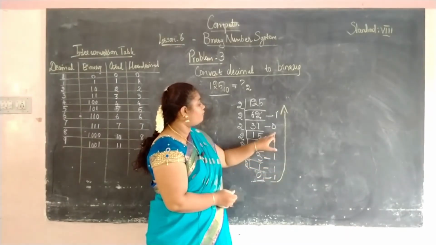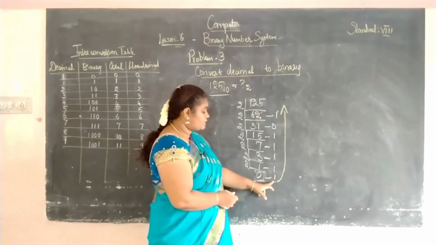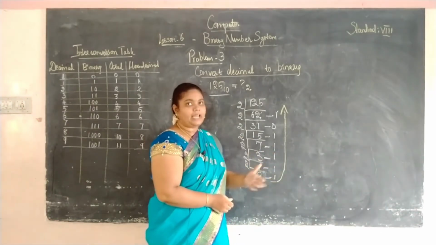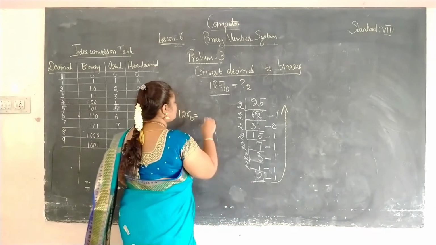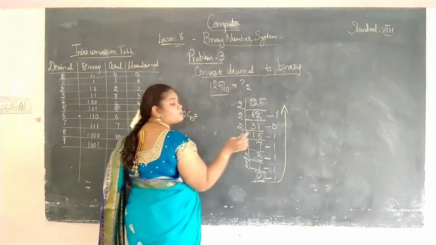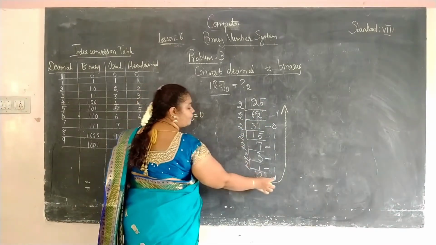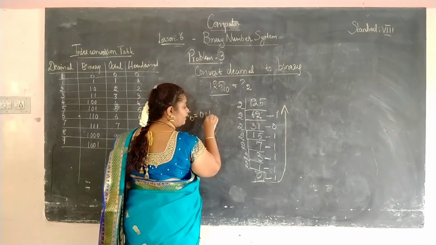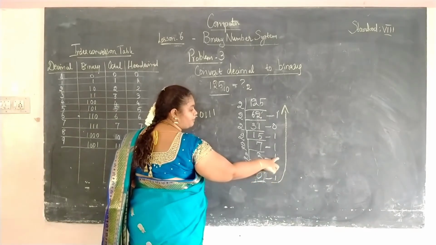1, 2, 3, 4, 5, 6, 7. We should always have 8 digits. If you have fewer than 8 digits in the answer, you have to add 0 to that place. We have only 7 digits here, so I am writing 0 in the 8th place. Then I am going to write from the 7th digit, 1, 1, 1. So I have written the 7th, 6th and 5th places.